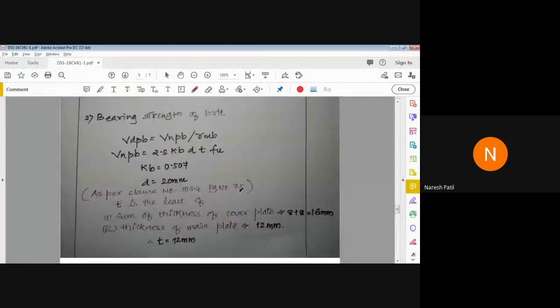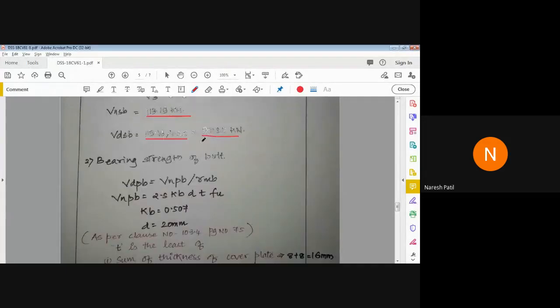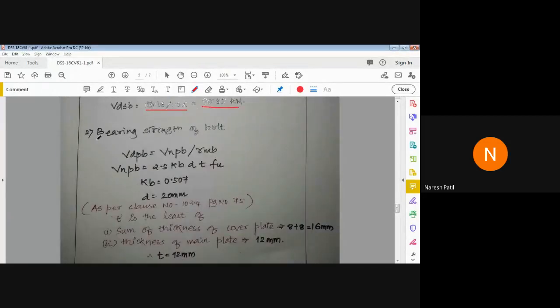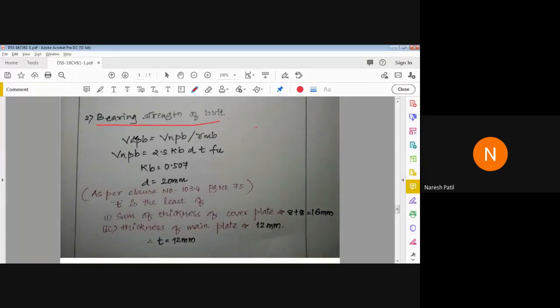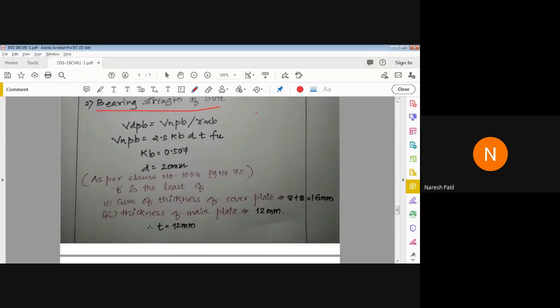Correct? And now bearing strength of bolt. So we got the shear strength of bolt. Next we'll move on to bearing strength of bolt. The formula remains same. VDPB is equal to VNPB upon gamma MB. So VNPB is equal to 2.5 kb TPFU. kb we have calculated already, no need to calculate again and again. As I explained how to calculate kb also.